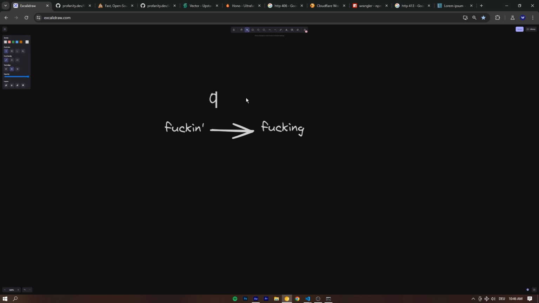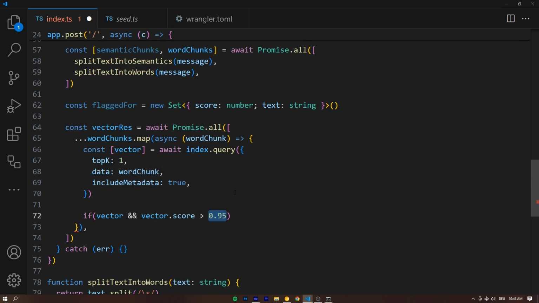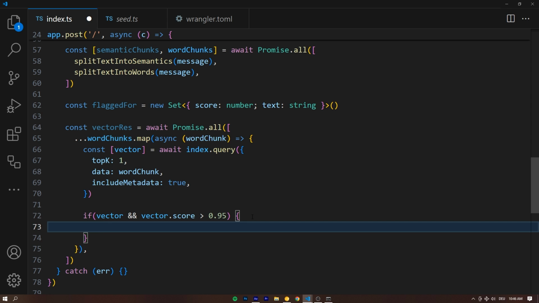So that's going to be like 0.98 maybe. Because if it were literally the same, then it would be 1, but this is a very, very close match, so a very close number to 1. So this would definitely match. And if we're checking on a per word basis, we also expect a very close match to avoid false flags, right? So that's why we put 0.95 here, because we expect a very close match on the word basis.